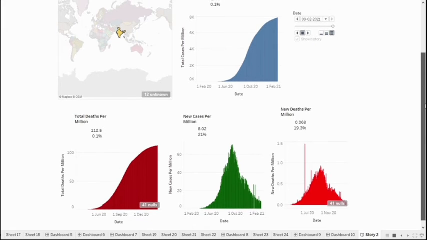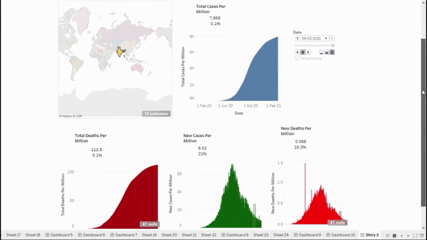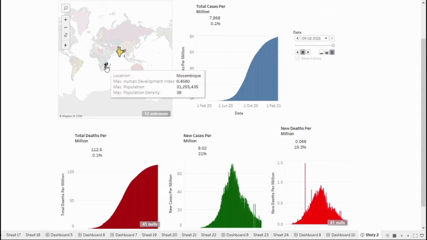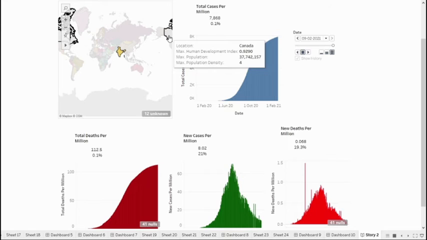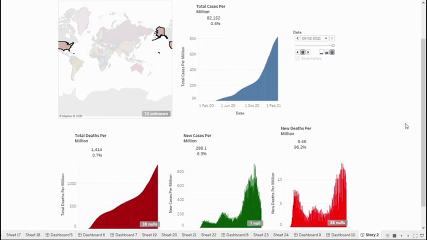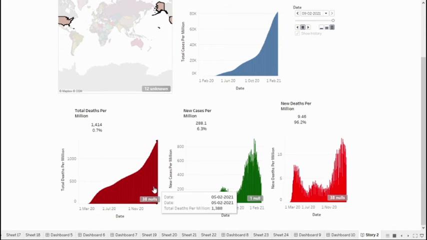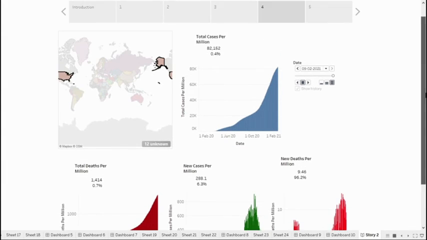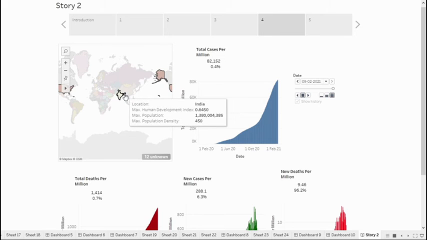Similarly, if we want to get the data about the United States, we can just click here and then use this link to get the specific data about the US. So this is the data on the US. Similarly, we can use this map to get the information about different countries.